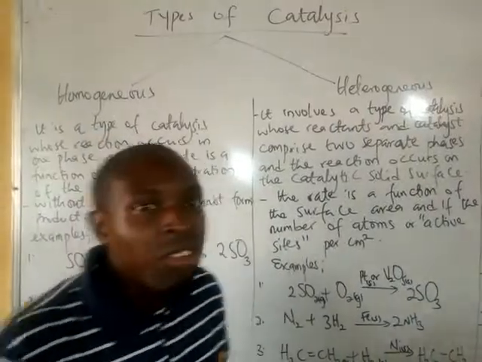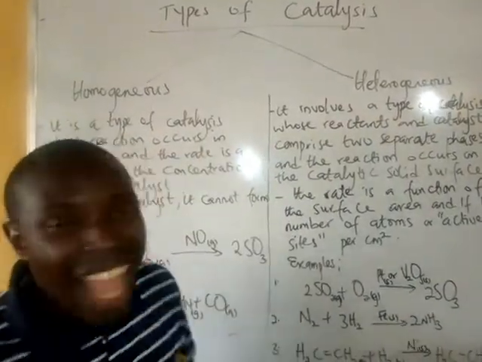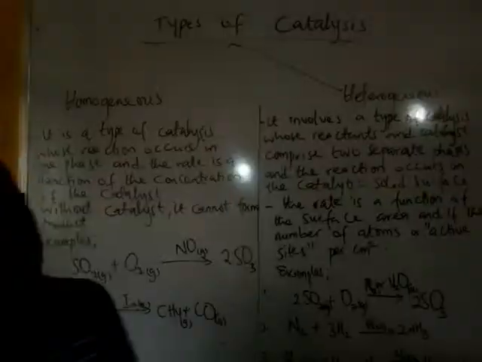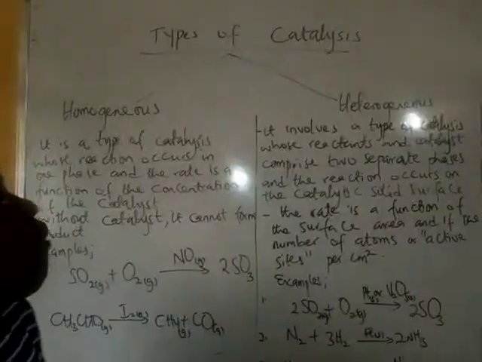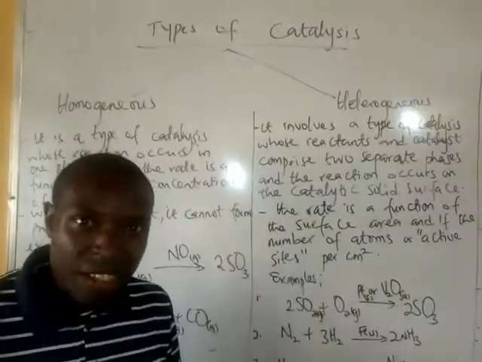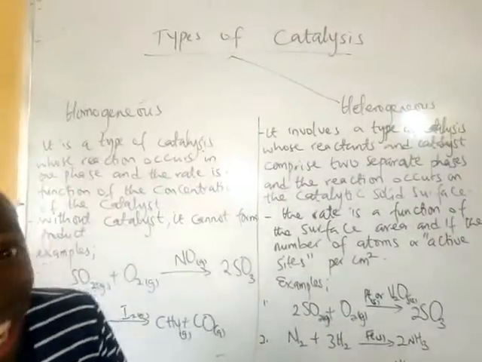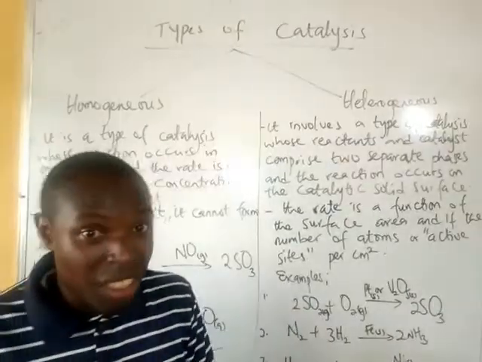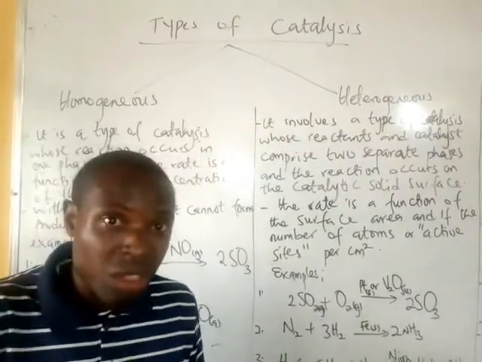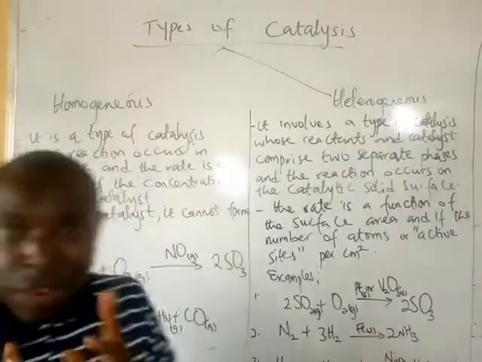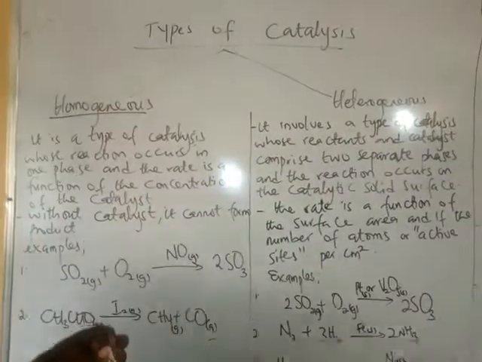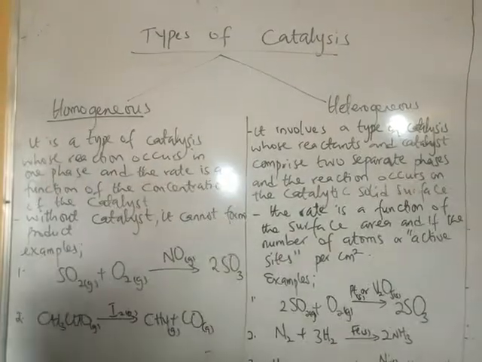Okay, so right now on the board we'll talk about what? Types of catalysis. Now, basically, we have two types of catalysis, although sooner or later, you will realize that there are not just two, but there are three, which is the last aspect we'll talk about. Majorly, there are two types, which are homogeneous catalysis and heterogeneous catalysis.